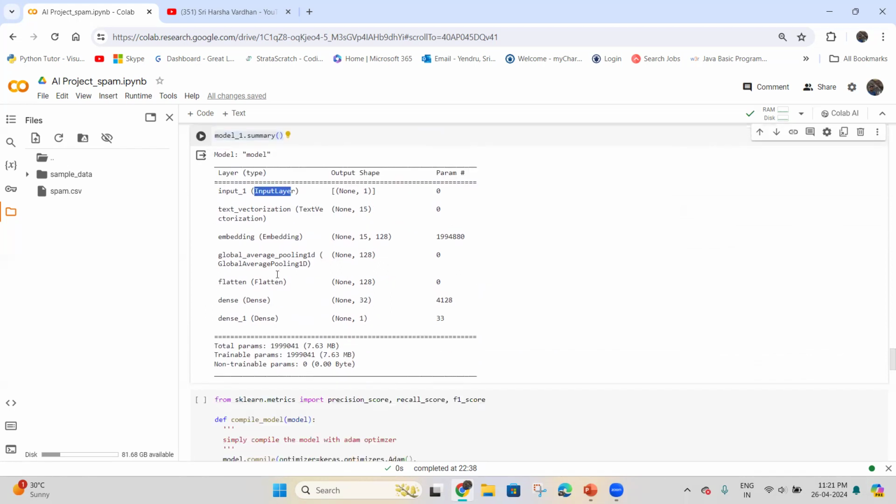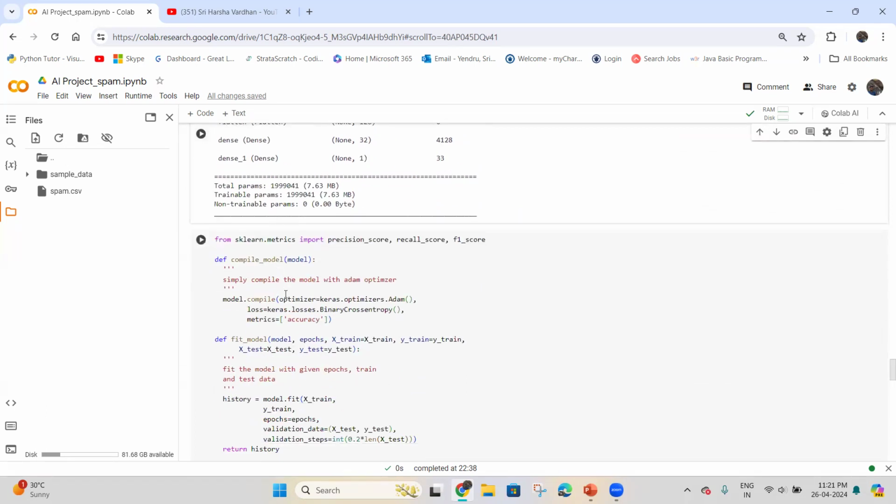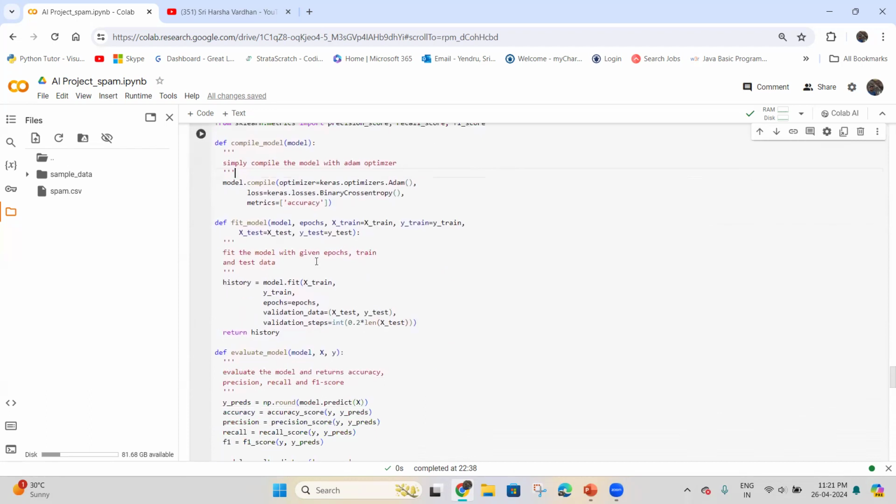So the next Python script defines three main functions for managing a machine learning model using TensorFlow's Keras framework. The compile model function sets up a model with the Adam optimizer, binary cross entropy loss, and tracks accuracy as a metric. The fit model function trains a model on provided training data for a specified number of epochs, validating performance on test data.